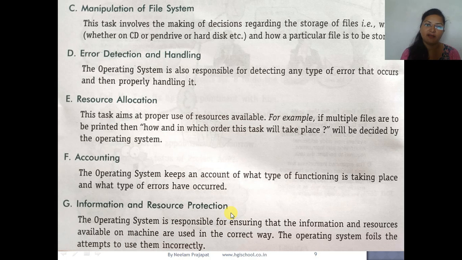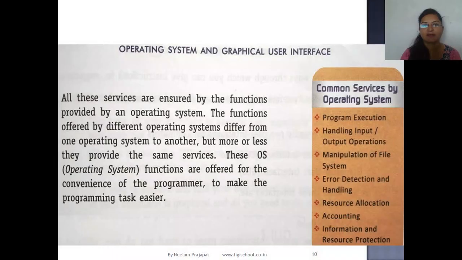Here all the information, the files, everything, the devices will be protected and secured. The operating system is responsible for ensuring that the information stored in the form of files on the computer and the resources available on the machine are used in the correct way. The operating system faults attempts to use them incorrectly. If it is used incorrectly, then the operating system will not let it be misused.